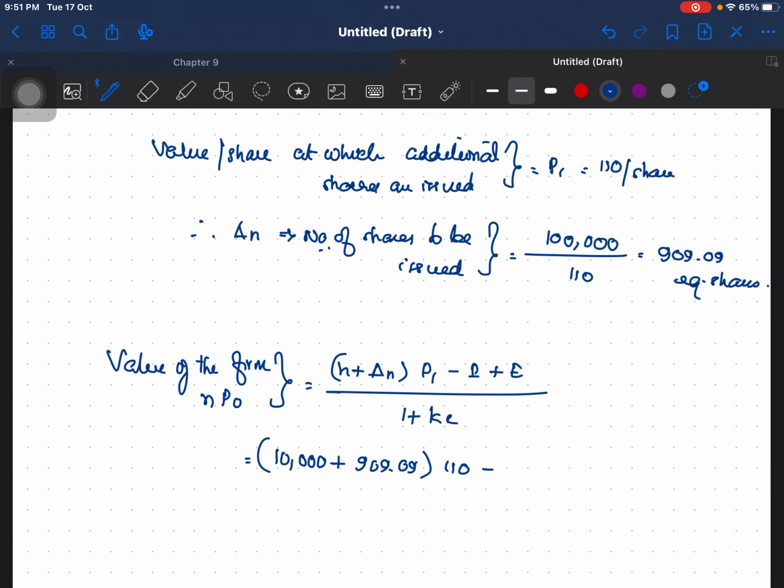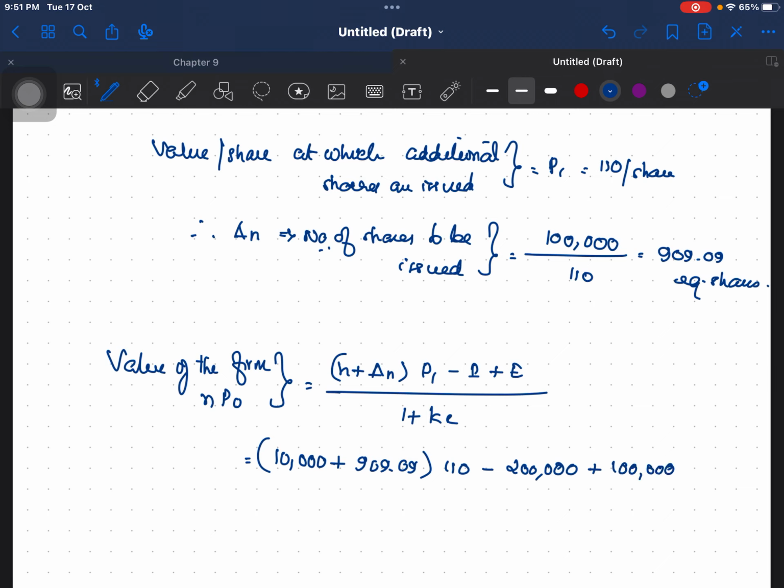P1 is 110, okay, minus what is I? I is the investment required. Investment required is 2 lakh, plus E. What is E? E we have already computed, okay. So E is 1 lakh.